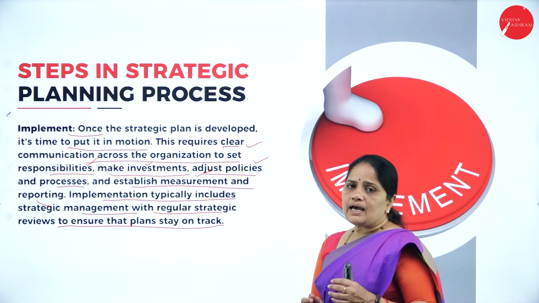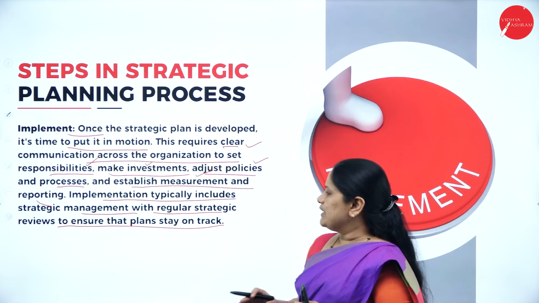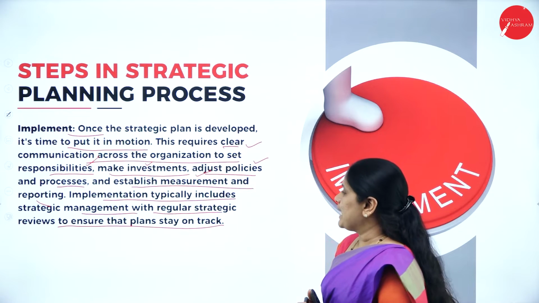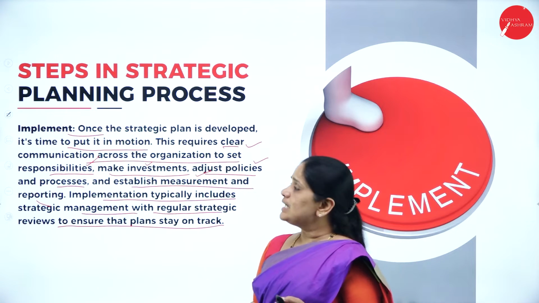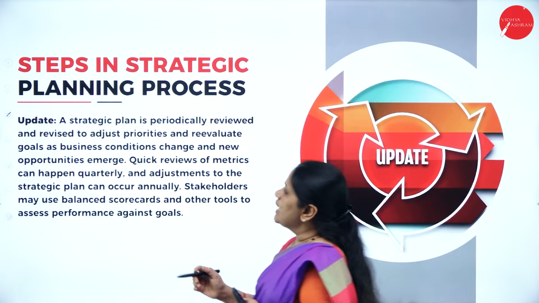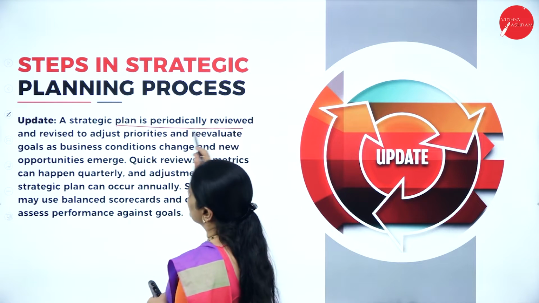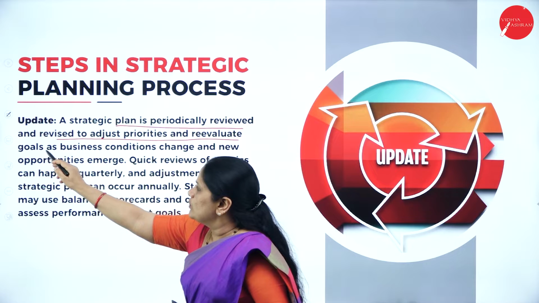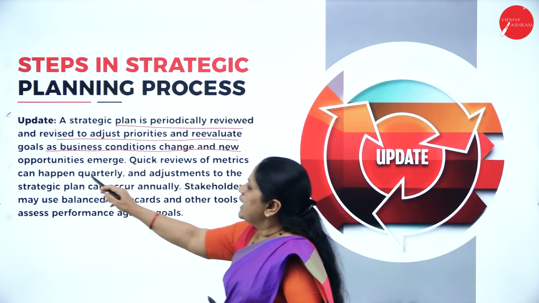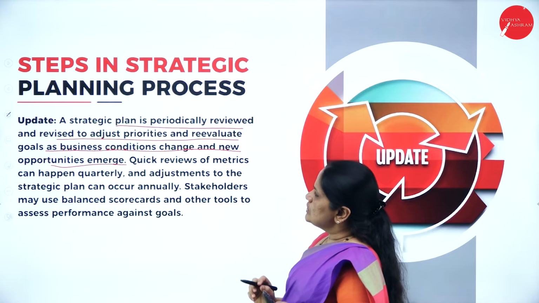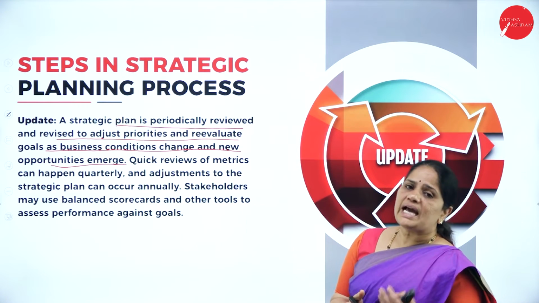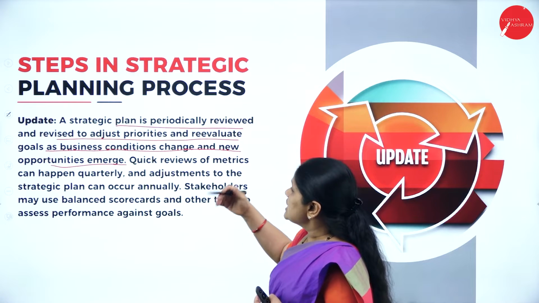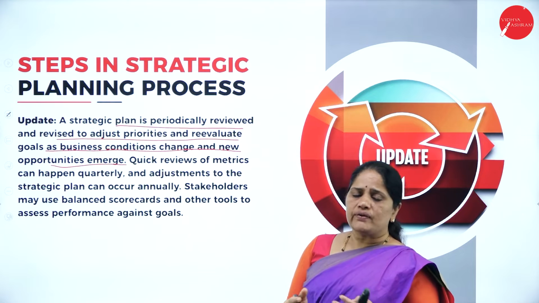Whenever we are implementing the plans, it should be with regular strategic reviews. So you have to collect feedback about these plans so that the plans are always on track. Then the next one is update. A strategic plan is periodically reviewed and revised to adjust priorities and re-evaluate goals as business conditions change and new opportunities emerge. So it should be periodically reviewed and revised. Why is it periodically reviewed and revised? Because to adjust priorities and re-evaluate the goals of the business.